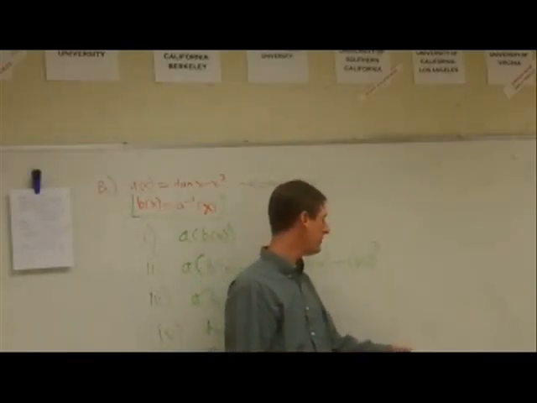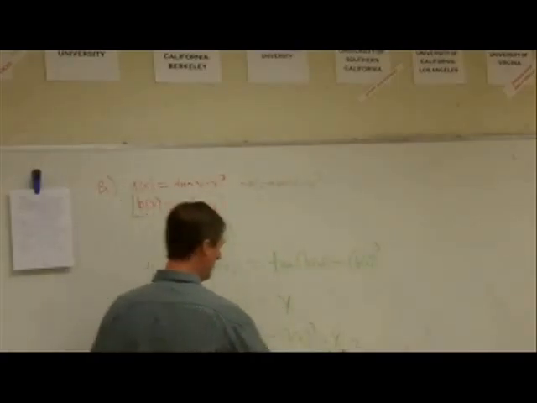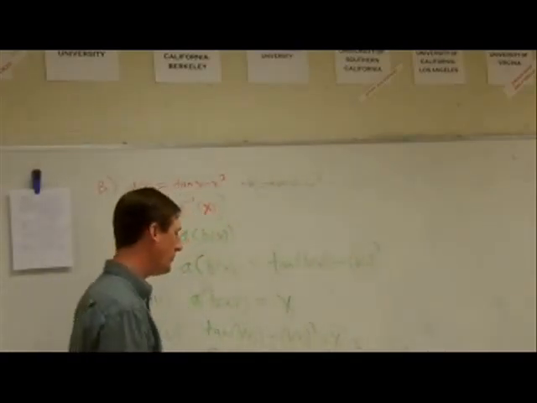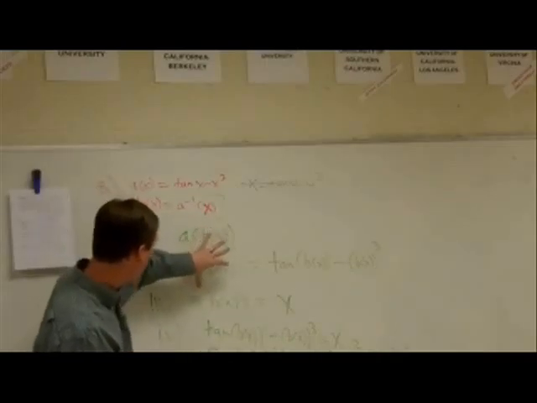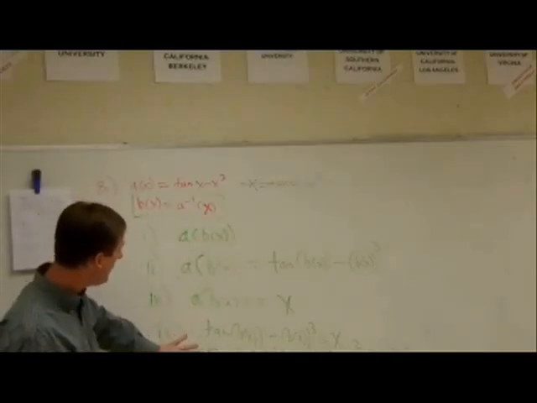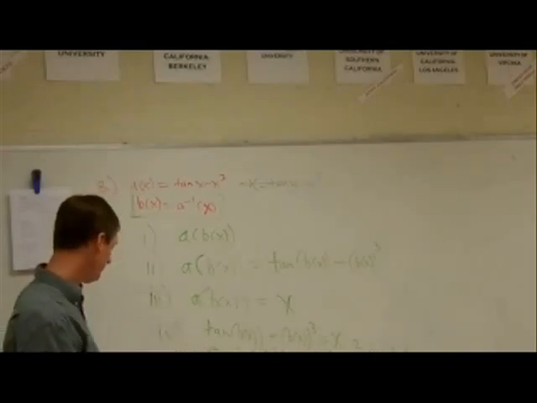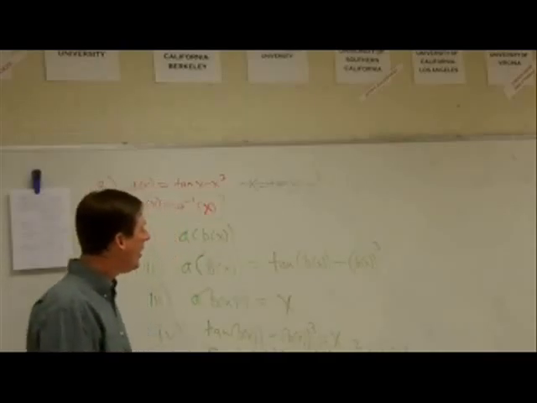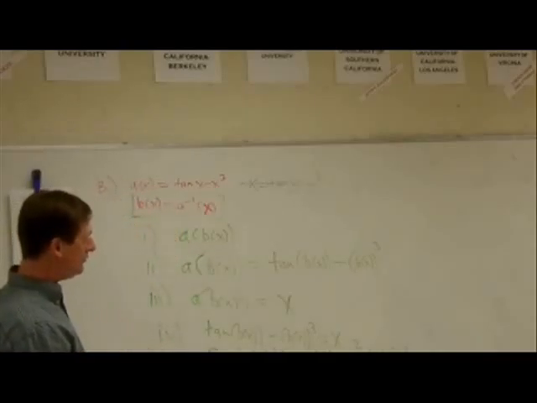That's part of rule number 2. Absolutely. You do not have to write a of b of x out front, even though that's what it is equal to. And you do not have to write a prime of b of x times b prime of x here. But it's there. Now all I have to do is isolate b prime of x.